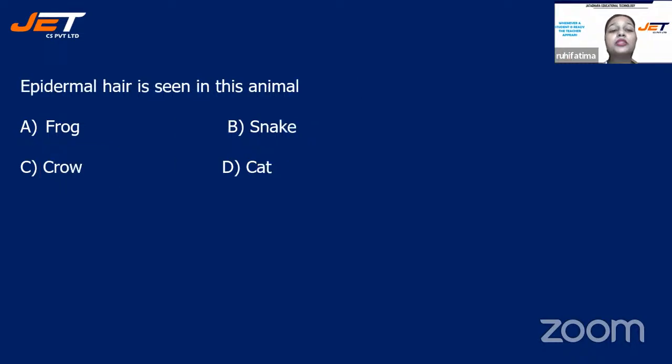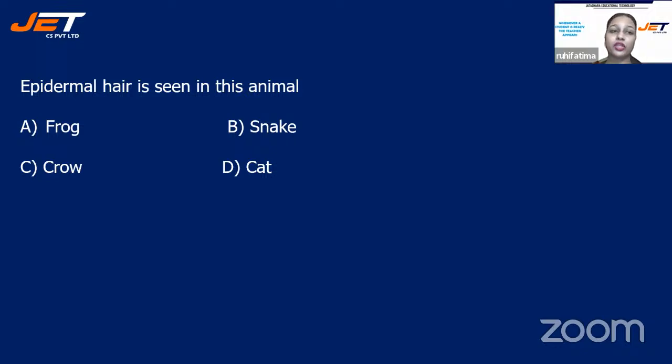Next question. Epidermal hair is seen in this animal. And your options are option A, frog, option B, snake, option C, crow, or option D, cat. Come on, children. Here in this question, we are talking about epidermal hairs. Just focus on the question. There is a hint in the question itself. All right, let's check the correct answer.